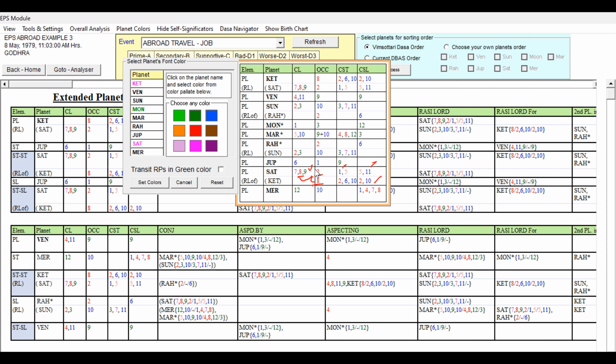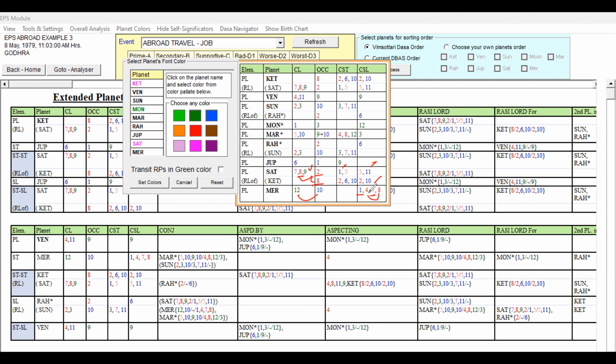And 12th Lord, Mercury. Mercury is 12th Lord. It is also 9th Lord Saturn, but it is also 8th Lord. So it has got weakness. But it is 12th Lord occupying 10th house. This is good for the profession connected to the 12th house. It is supportive for the 10th house, right? 12 and 10 are good. And 1, 4, 7, 8. These 4 and 8 are indicating some weakness, but 1 and 7 are good.